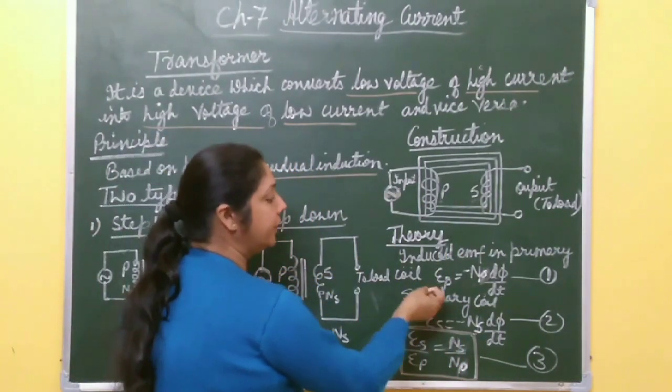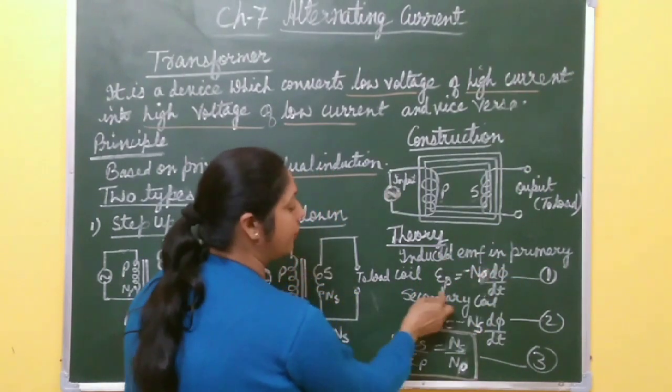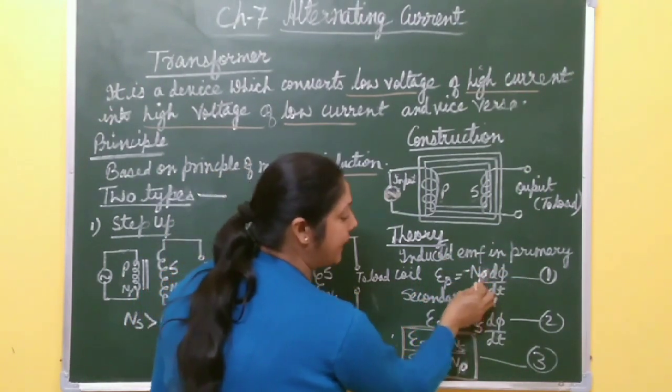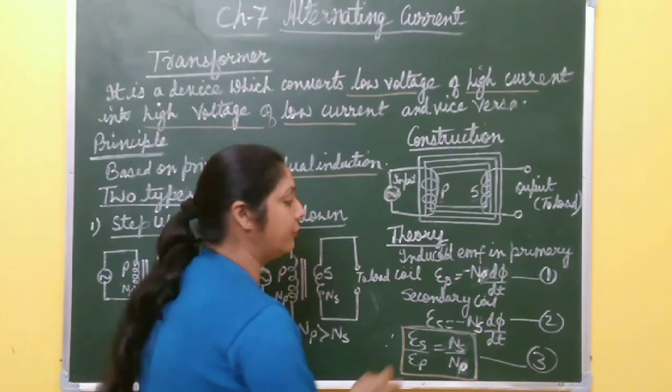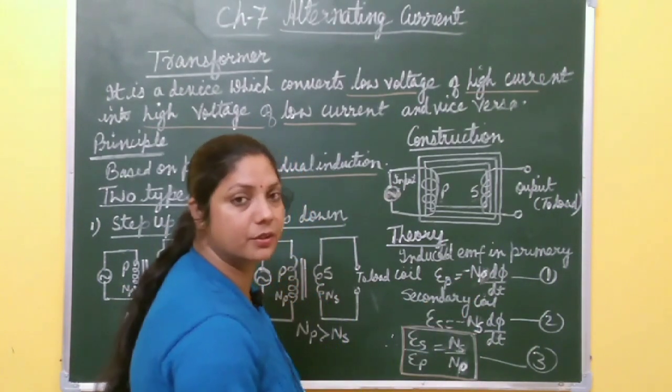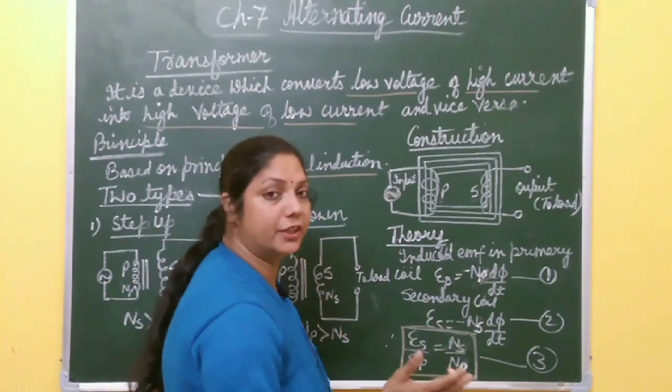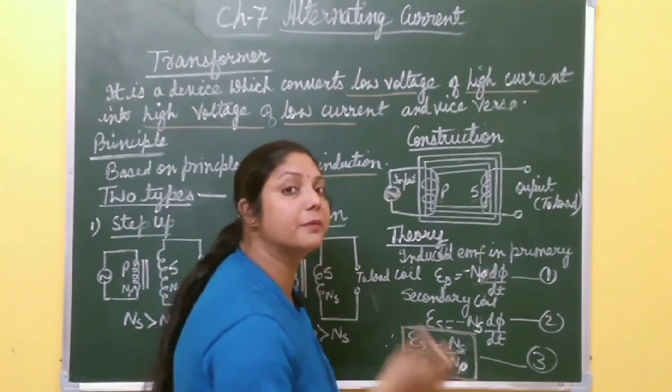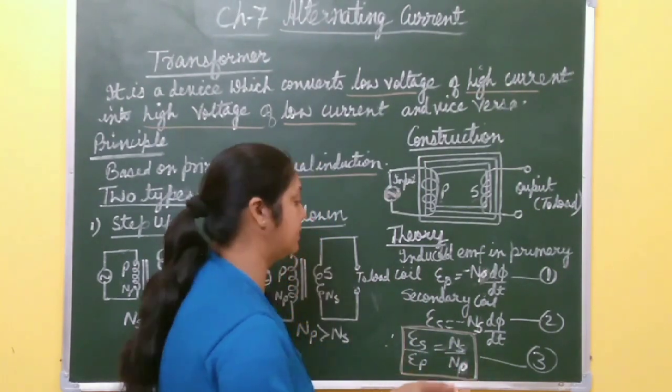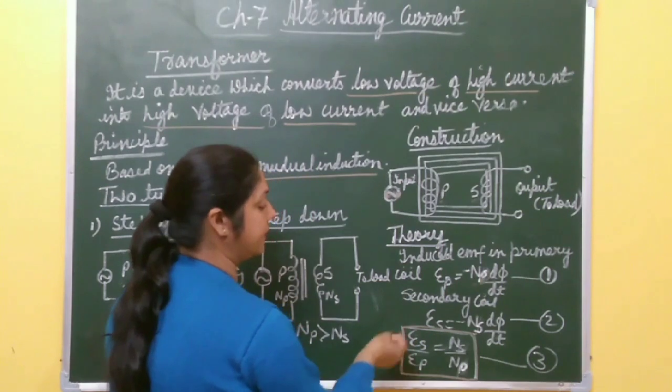Now how do you write the theory? Induced EMF in the primary coil is what? EP equal to minus NP d phi by dt. Why is the minus sign there? According to Lenz's law, the direction of induced EMF or current is such that it opposes the change which produces it, right? So that's why the negative sign is there.